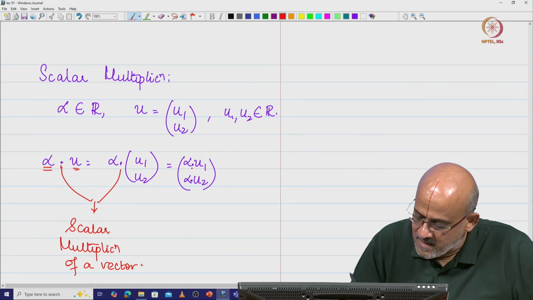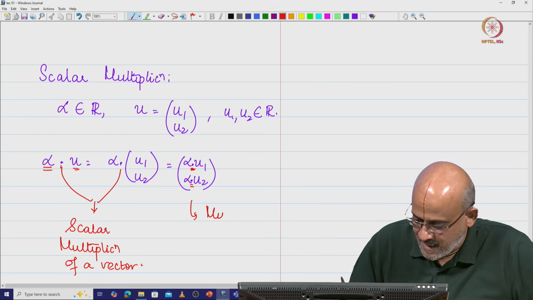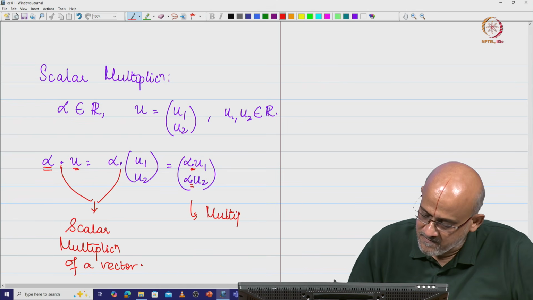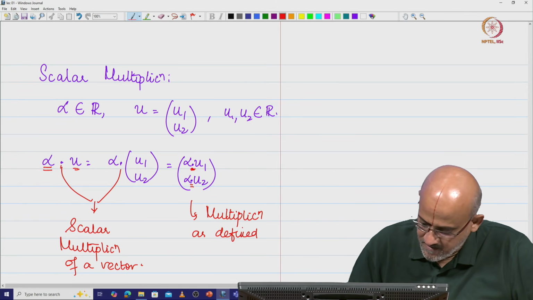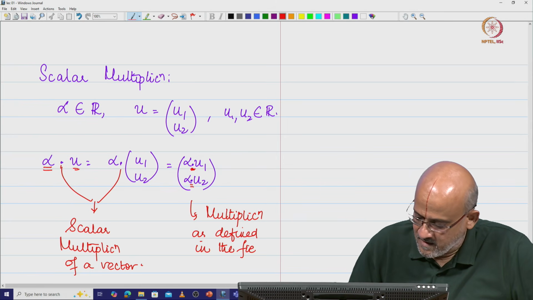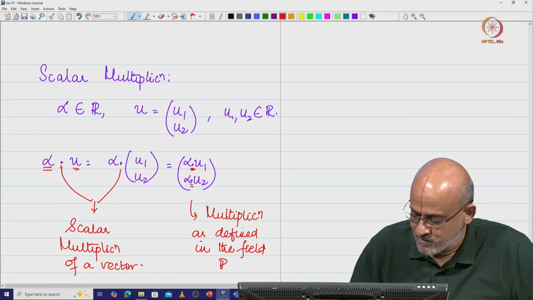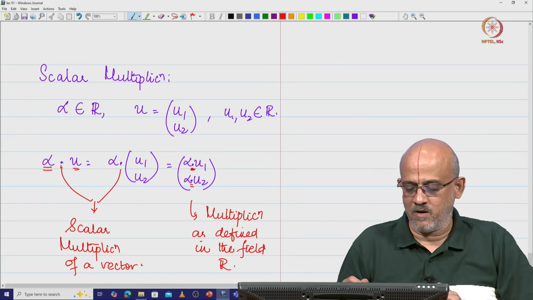Whereas the multiplications here and here are multiplication as defined in the field, in this case R. That means you know how to multiply two real numbers, and that is exactly what this is.